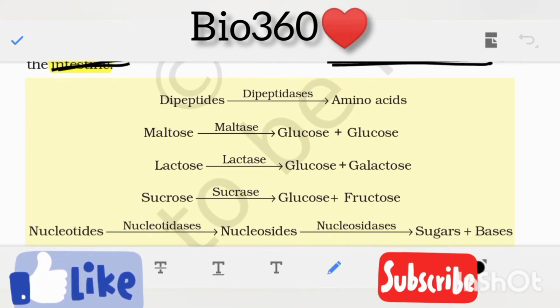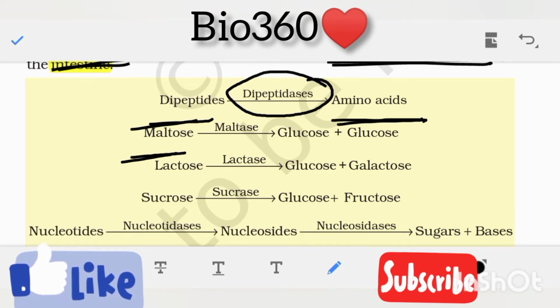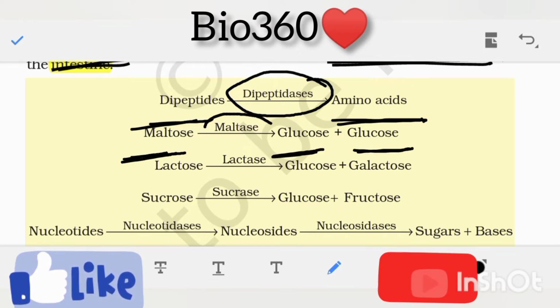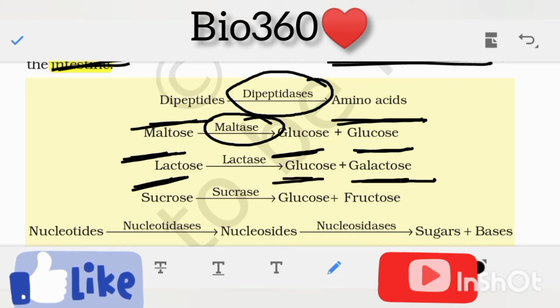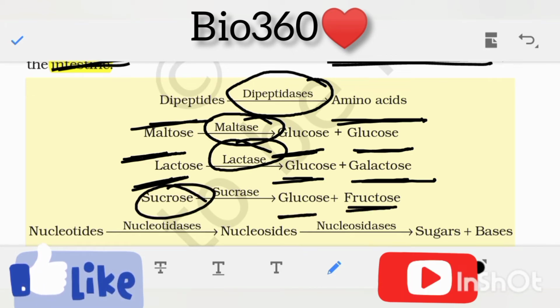Now you can see dipeptides are converted into amino acids in the presence of dipeptidases, whereas maltose is converted into glucose and glucose in the presence of maltase. Lactose is converted into glucose plus galactose in the presence of lactase, whereas sucrose is converted into glucose plus fructose in the presence of sucrase.